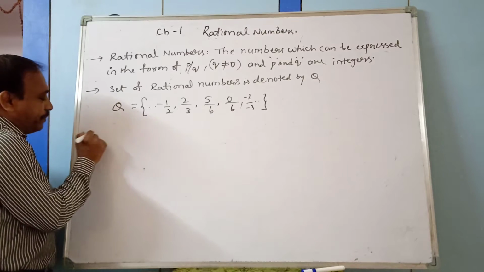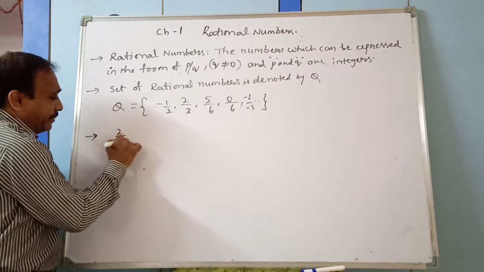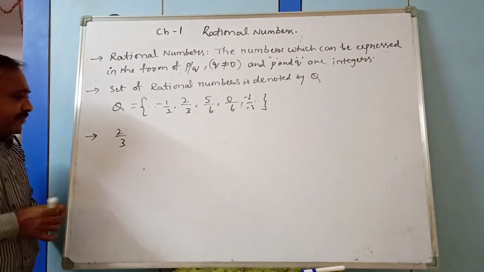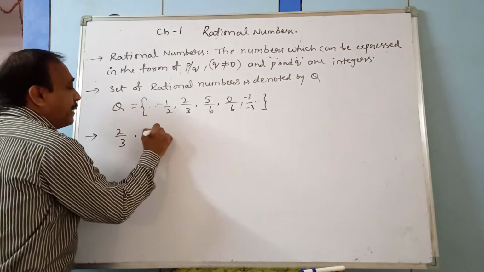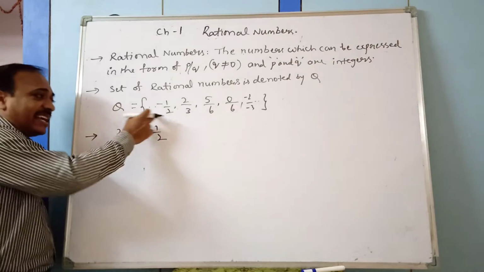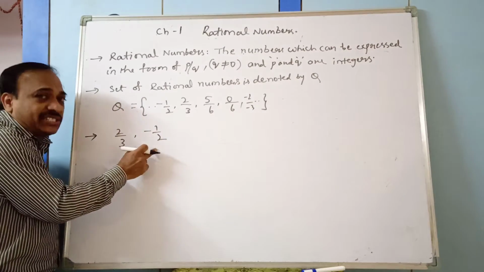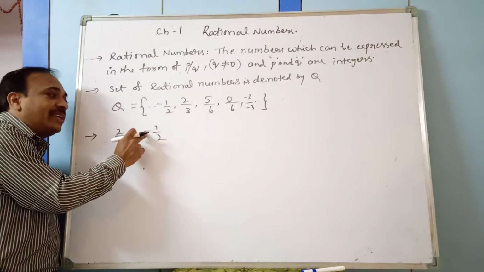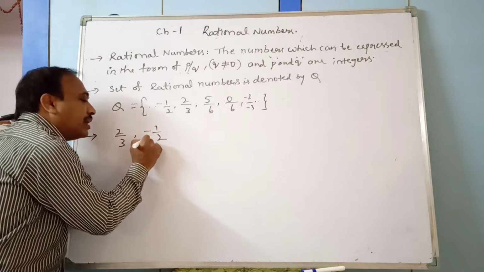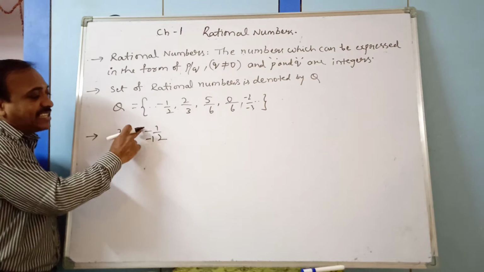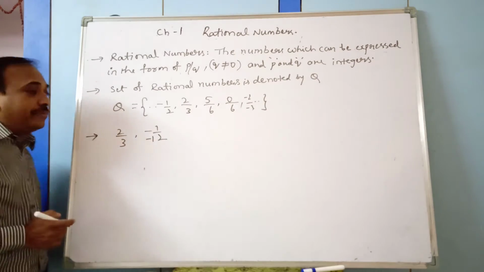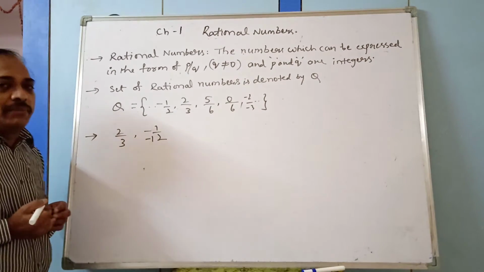For example, 2 by 3 means out of 3 we are taking 2 parts. Minus 1 by 2 is actually a rational number. It is a fraction, but the numerator has a minus sign. Minus 1 by minus 12: both numerator and denominator are negative numbers.